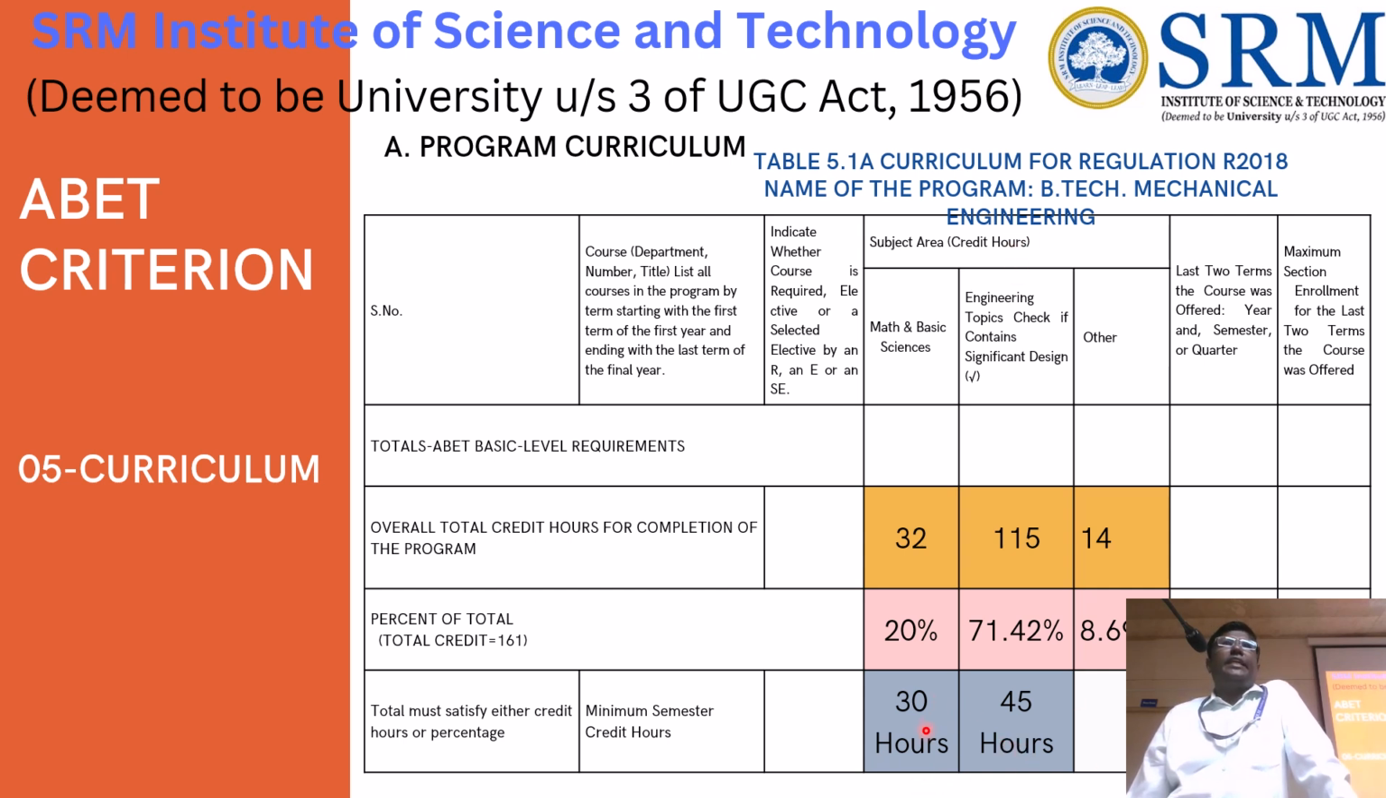So this criteria we have to satisfy, or 25% in basic science in terms of percentage. If you look at it, as far as our curriculum is concerned, it is 32 credits. So we are satisfying the limit. For engineering science, 45 is required, but we have 115. So we are satisfying the minimum requirement for the curriculum.